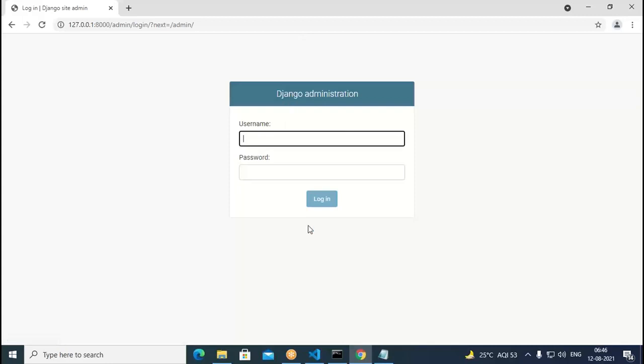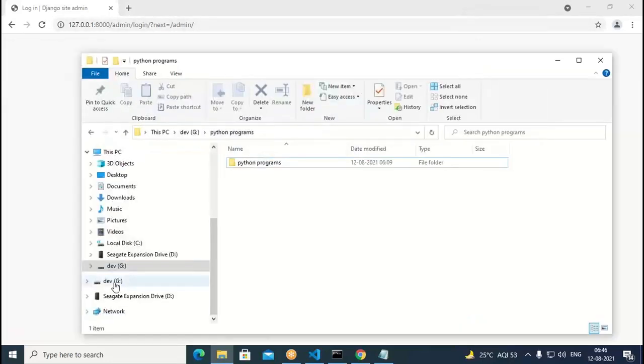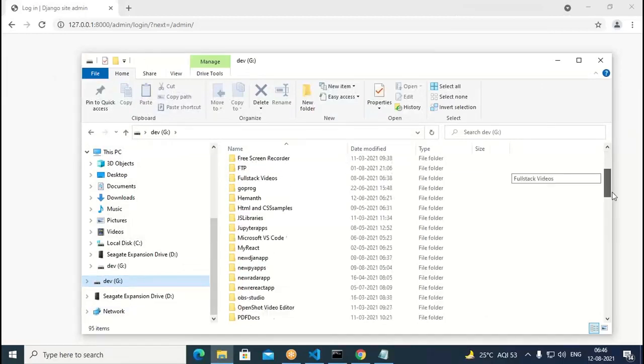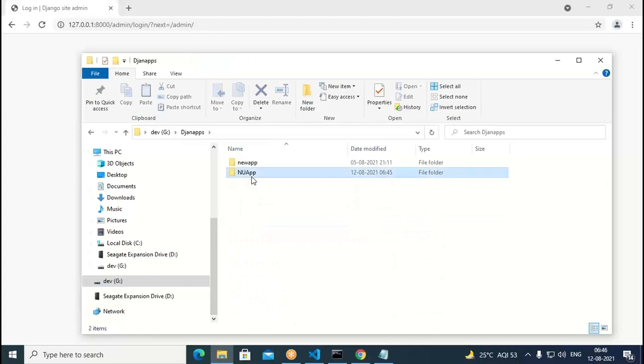And one more thing, what happens in this folder is, if you come here, just come to the G drive. Here it is Django apps, here new app. In this you have one database called db.sqlite3. SQLite is a lightweight database.